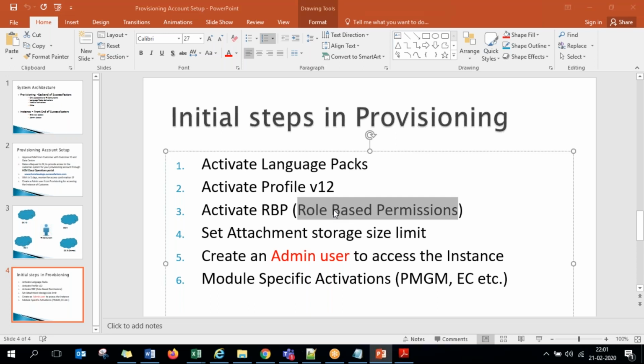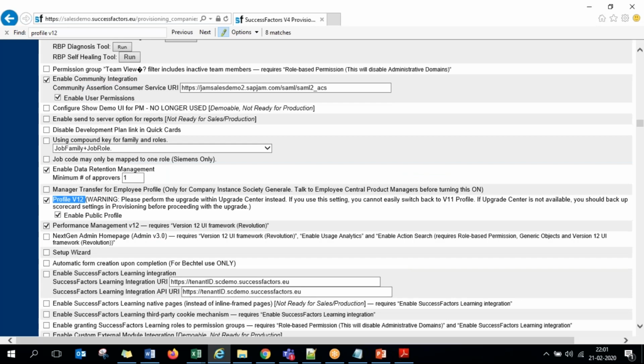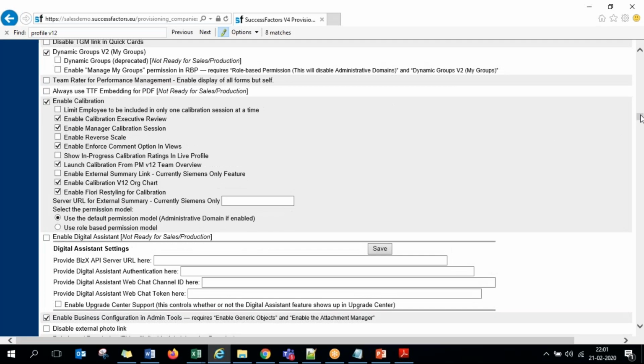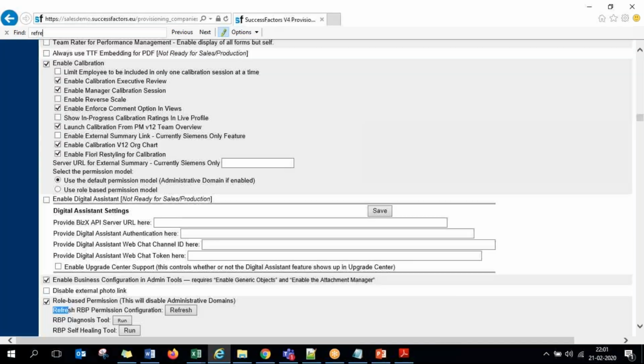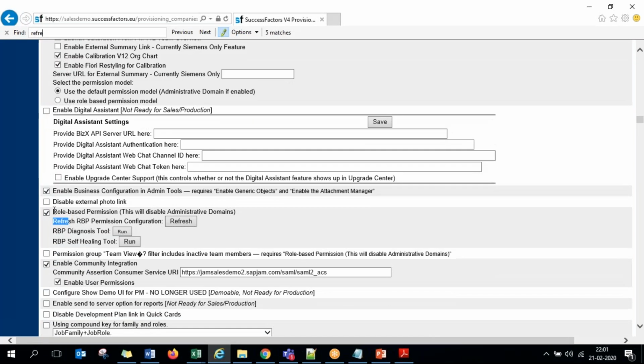Okay. So for that as well, in the provisioning system, you just have to go top again and just search for that role-based permissions. So here you have it, role-based permissions. So this is a checkbox that you have to activate.